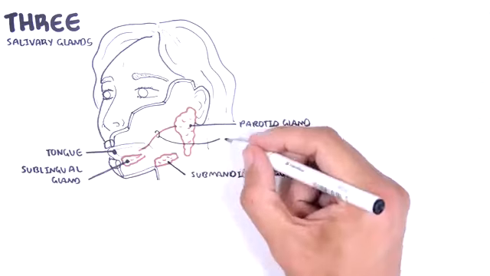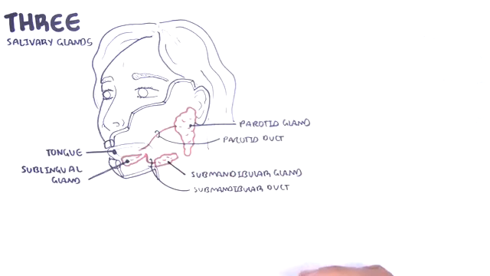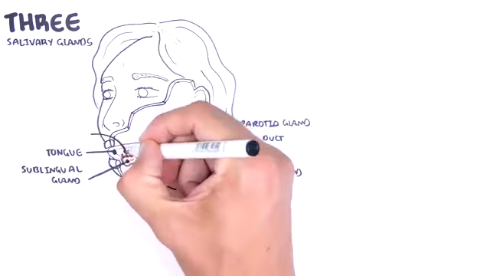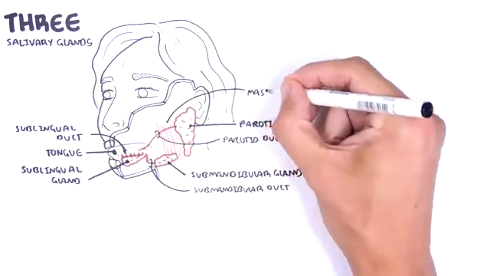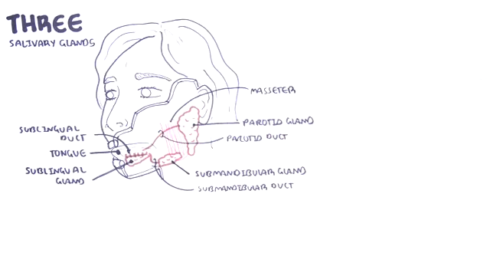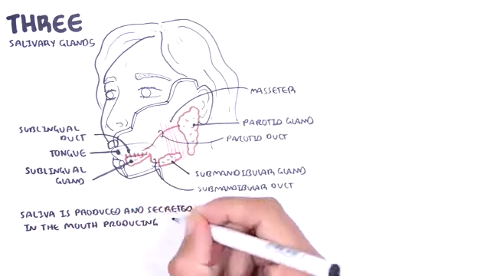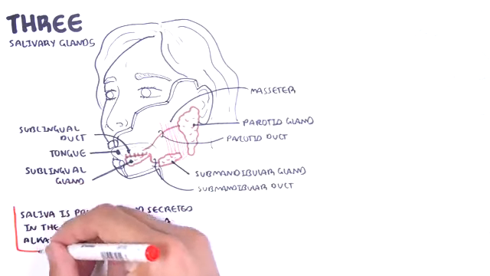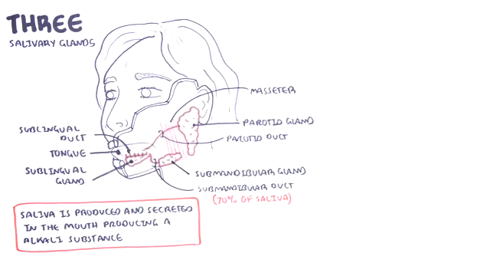Each salivary gland has ducts which drain into the oral cavity, the mouth. The parotid duct here, the submandibular duct, and the sublingual ducts drain into the oral cavity. Here is the masseter muscle again, which sits anterior to the parotid gland. Saliva is produced and secreted into the mouth, producing an alkaline substance. Interestingly, the submandibular gland produces the majority of the saliva, roughly 70%. Second is the parotid glands, which is about 25% of saliva production.